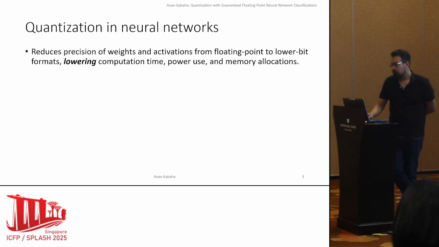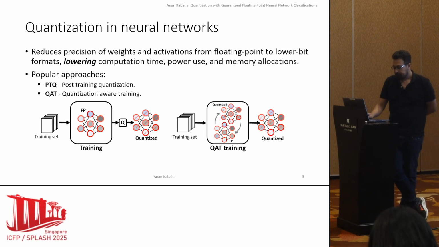So a popular way to reduce the computational complexity of neural networks is to use quantization. And in quantization, we reduce the precision of weights and activations from floating point to a lower bit format, for example, int4, int8. Now, two approaches to apply quantization are PTQ, post-training quantization, and QAT, quantization-aware training.